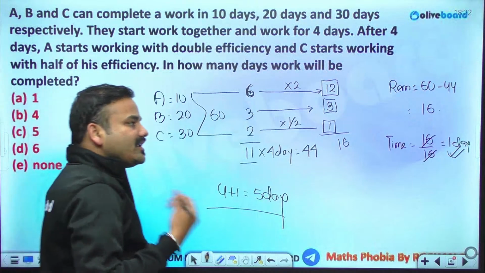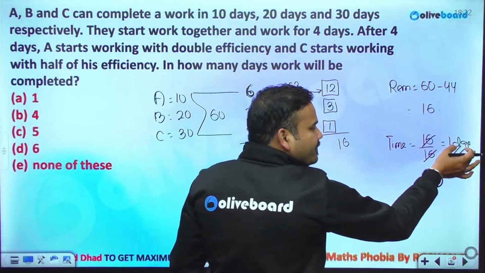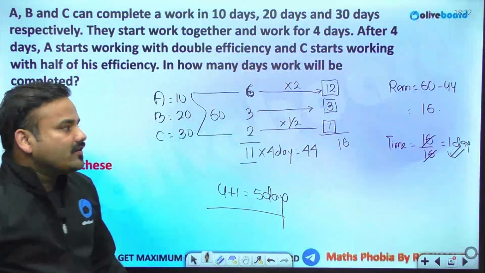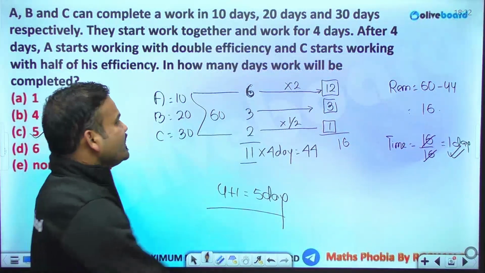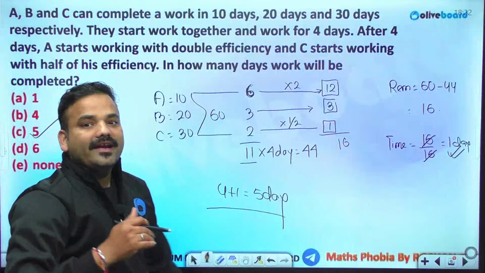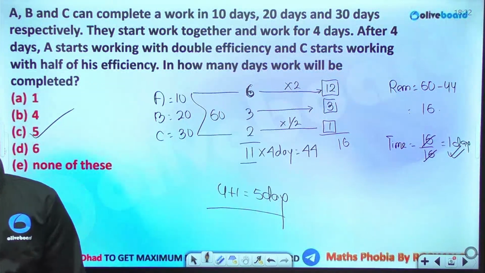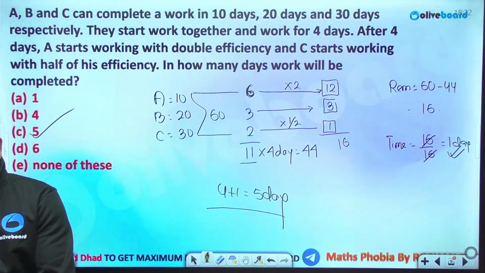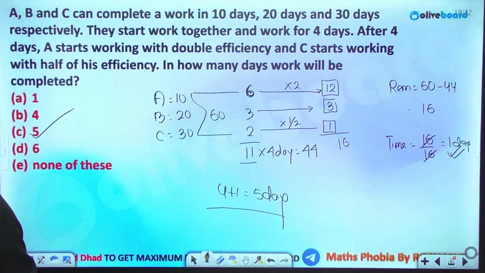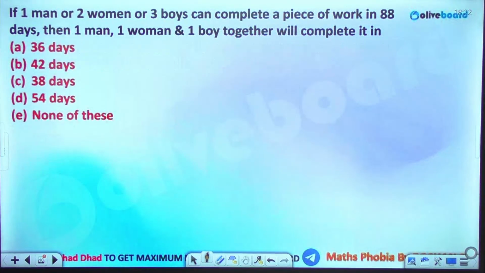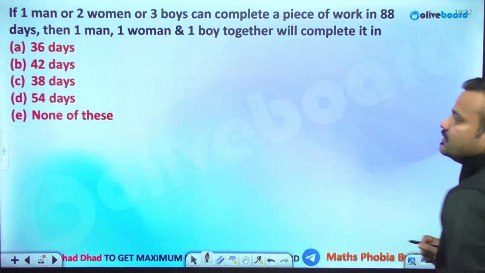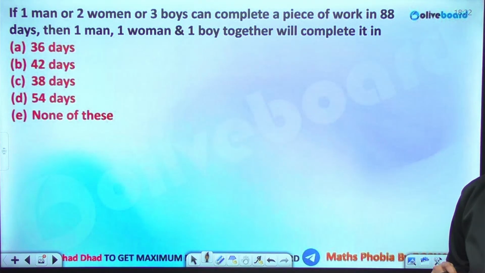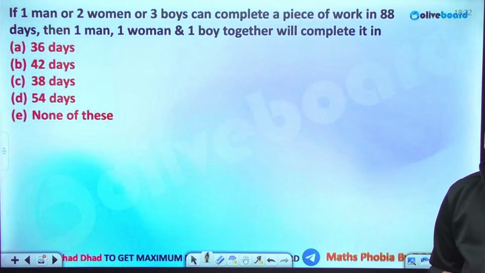What about the remaining work? The remaining work was completed in 1 day, but the total work was completed in 1 plus 4, that is 5 days. So you will be marking 5 over here. In how many days will the work be completed? It hasn't mentioned the remaining work. Clear? Fine. Yeah, 5.